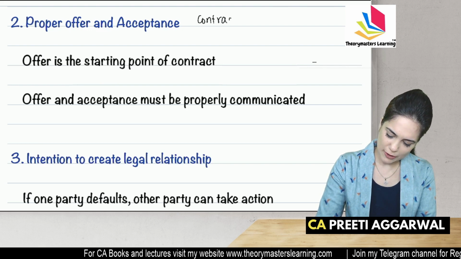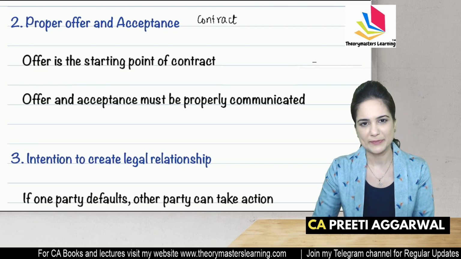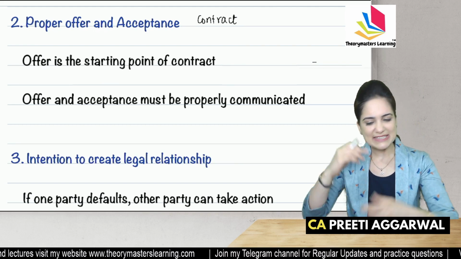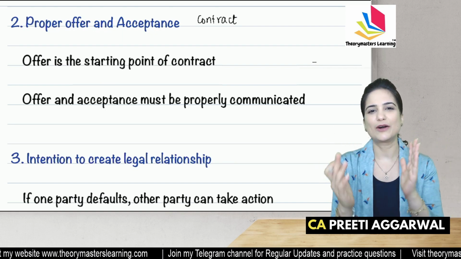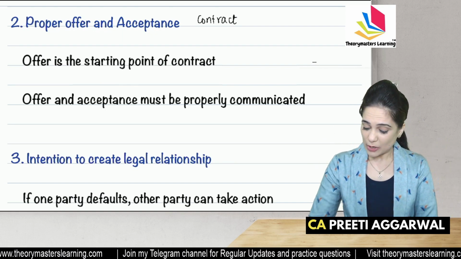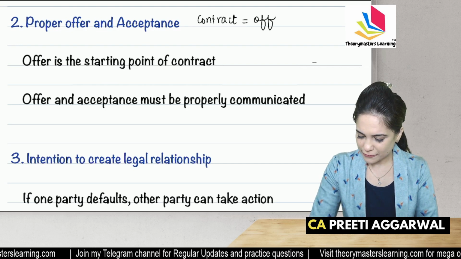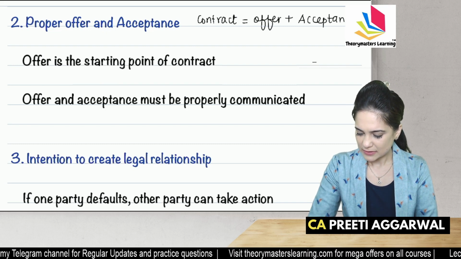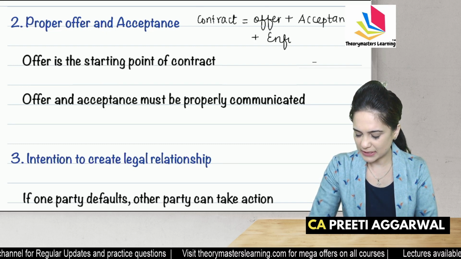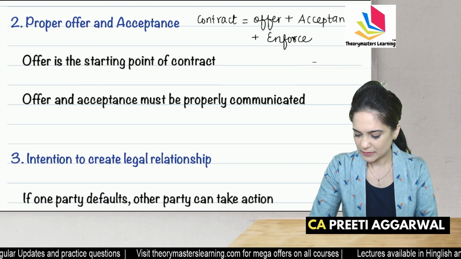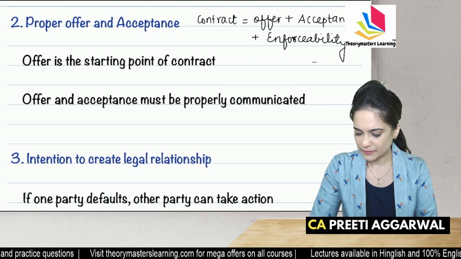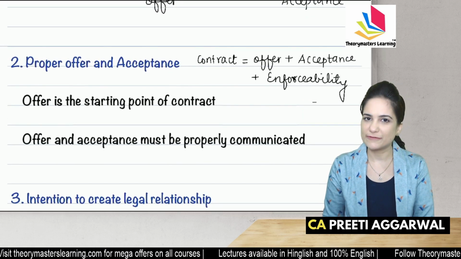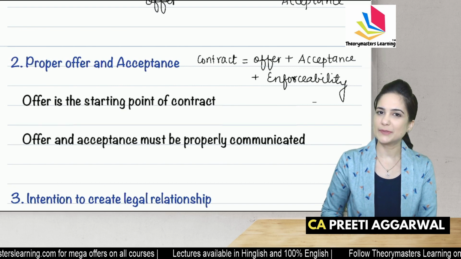To make a valid contract, I need three elements. Tell me. I know I cannot hear you, but I can feel your answer. Say it along with me, that is the only way of remembering law. Contract is offer plus acceptance plus enforceability. So to make a valid contract, I need offer, I need acceptance, I need enforceability.